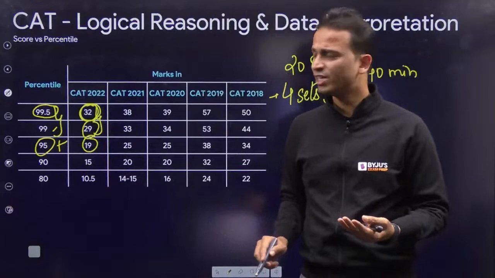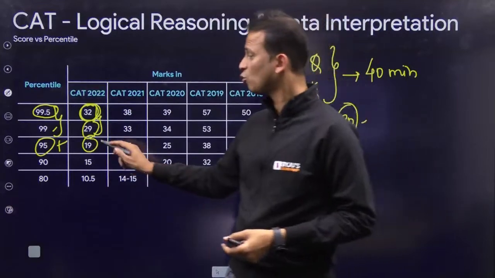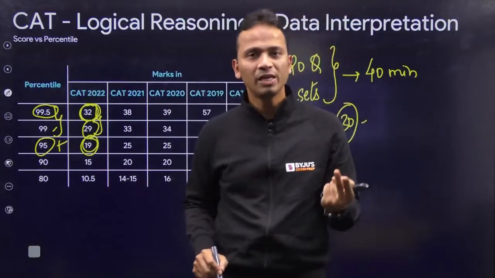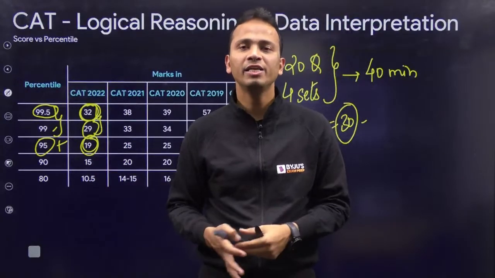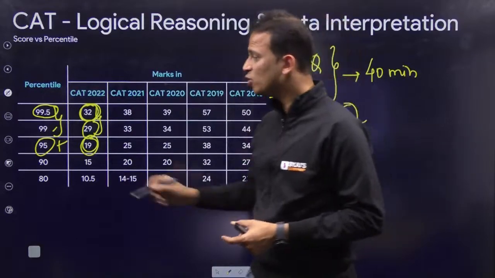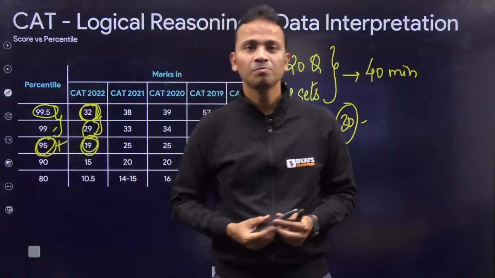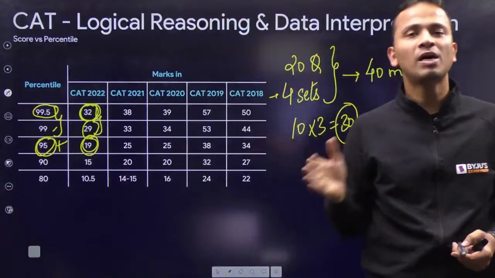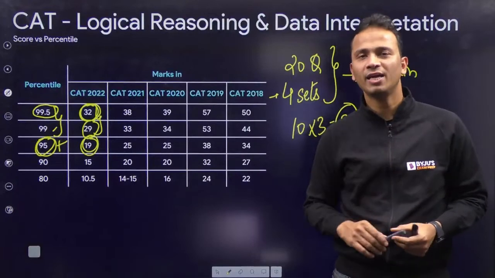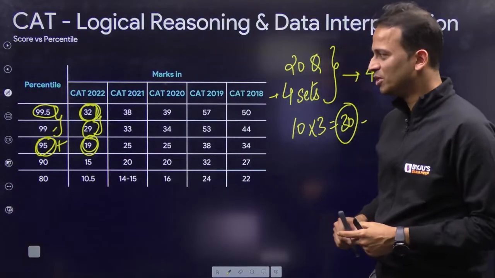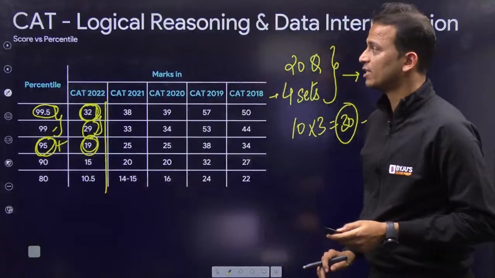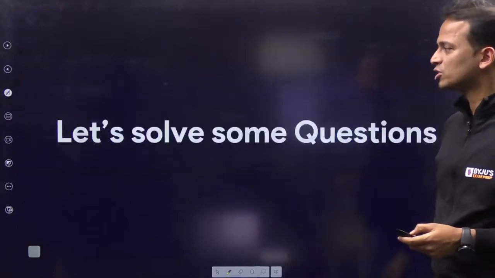That means effective corrects of 10 questions. A score of 19, 6 to 7 correct marks. एक सेट प्रॉपरली अटेम्प्ट कर लिया, दूसरे सेट में जस्ट एंटर किया, 2-3 क्वेश्चन सॉल्व कर लिए. So even less than 2 sets will take you 95 percentile plus. Score 95 percentile plus marks in all the 3 sections, and definitely your overall percentile will be 98-99. Okay, so set a proper target and start working towards that. All right, so this was score versus percentile.